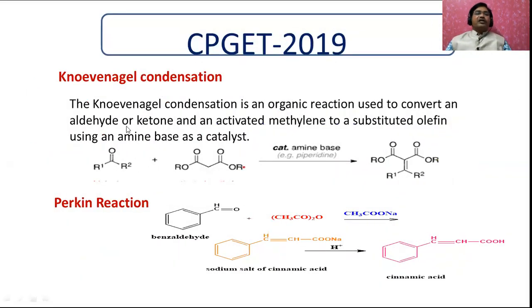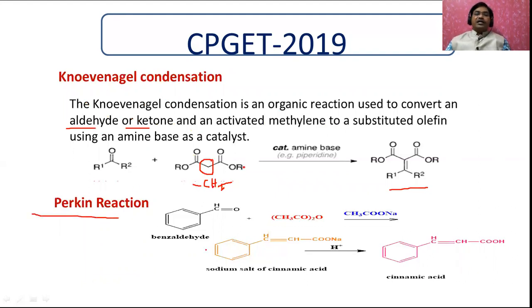Now let us see the Knoevenagel reaction. What is the Knoevenagel reaction? In this, you remember there is an active methylene group. The active methylene group is nothing but a methylene group, CH2, flanked between two carbonyl groups. This active methylene group is added to a carbonyl carbon, which may be an aldehyde or a ketone, and that will give this compound. This reaction is called the Knoevenagel condensation.